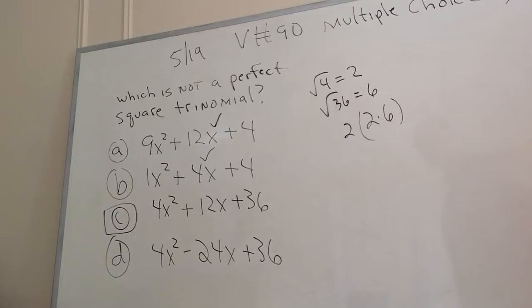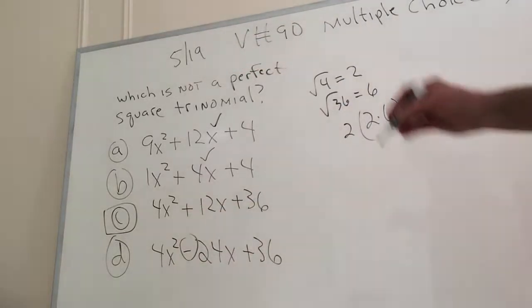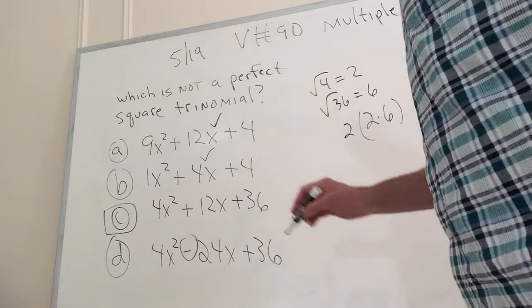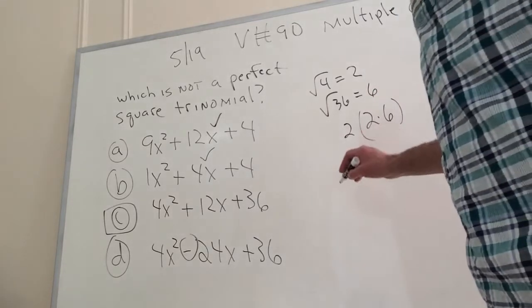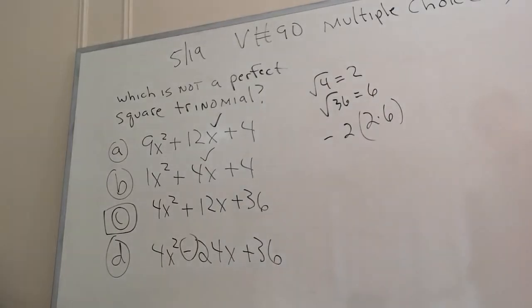And now we look at the second one. Well, we figured out why that's the correct answer, but we notice that the middle term is negative. We'll come back to that in a second. But the square root of 4 is 2, the square root of 36 is 6, and 2 times 6, it would just have a negative sign. So we'll put these together.